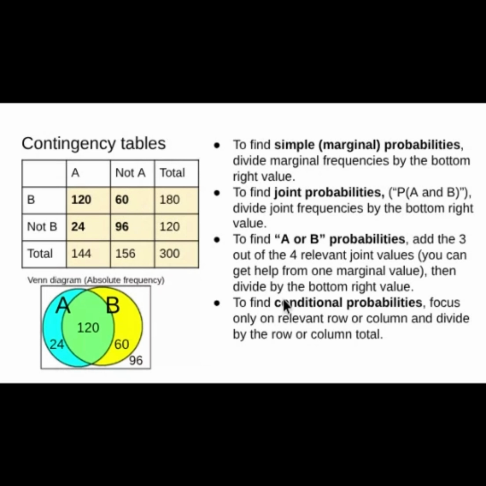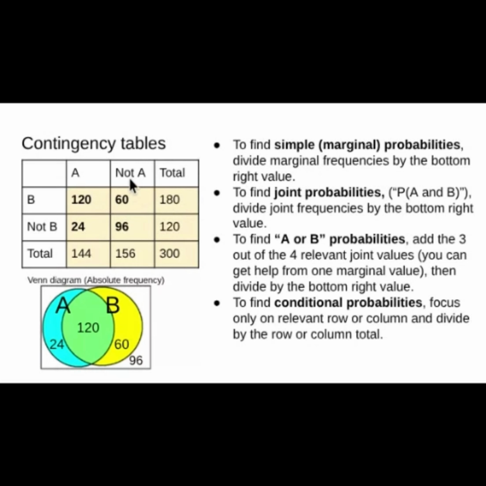To get the conditional probabilities, here is the only case where we don't divide by 300. We only focus on the relevant row or column. So to get the probability of B given A, because it's given A, you just focus on this column. So B given A is 120 out of 144. Probability of A given B is 120 out of 180. Probability of not A given B is 60 out of 180.